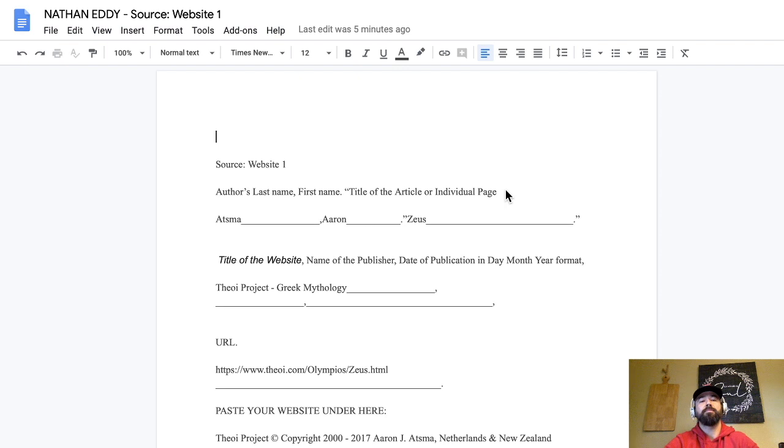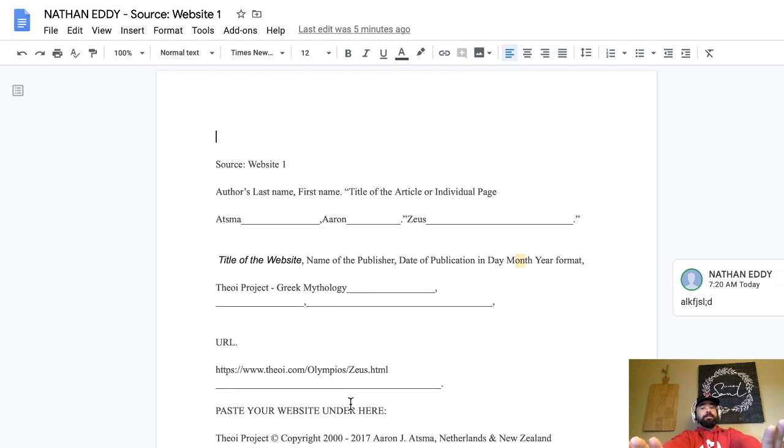Now, this is the problem that a lot of us had. We didn't actually paste our website. So if I'm one of those people that did not have this assignment done correctly and I didn't paste this stuff under here, I need to fix that before I start writing notes on it. But this is the document that I need to have opened up to be able to copy and paste and do the rest of this assignment, the notes assignment.